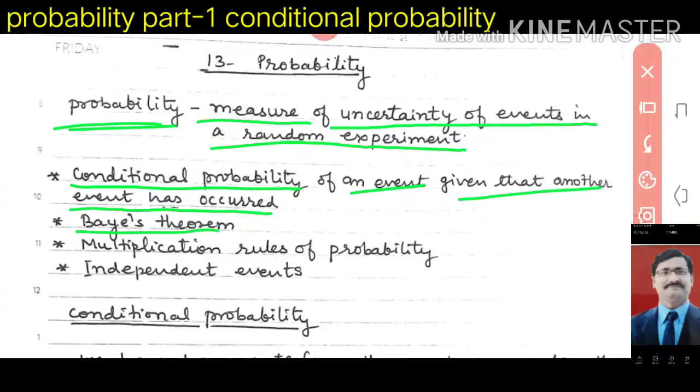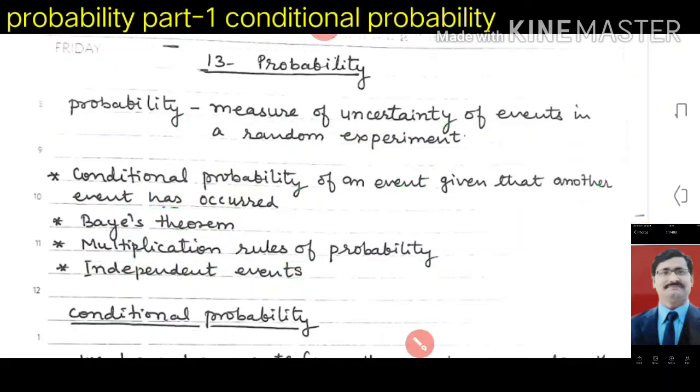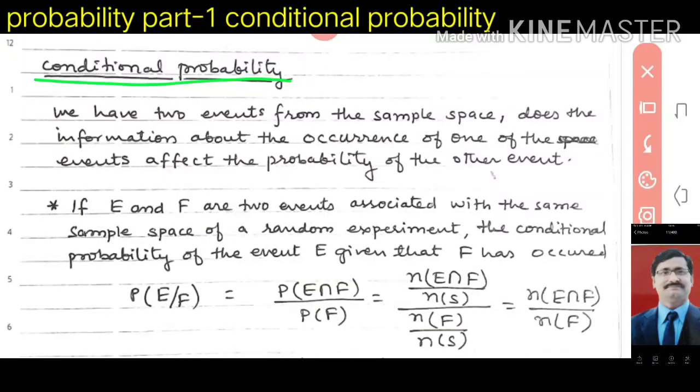Second, we will do the Bayes theorem, then multiplication rules of probability and independent events. So first we will do the conditional probability. What is the conditional probability? Some condition will be given to you. Condition means two events will be given to you, and from the two events, one event has already happened, and it will affect the new event.